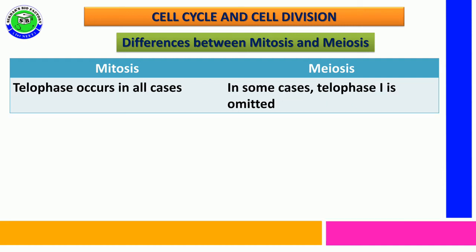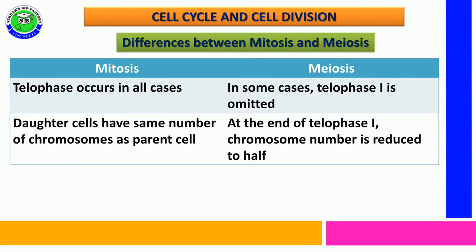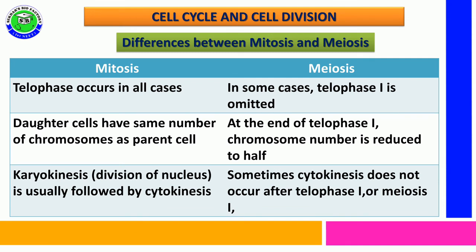Telophase occurs in all cases in mitosis, but in some cases, telophase 1 is not present in meiosis. The daughter cells have the same number of chromosomes compared to the parental cell, but in meiosis division, at the end of telophase 1, the chromosomal number is reduced to half. Karyokinesis is usually followed by cytokinesis, but in meiosis division, sometimes cytokinesis does not occur after telophase 1.